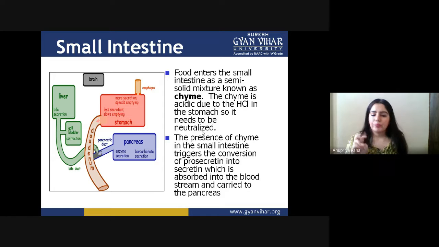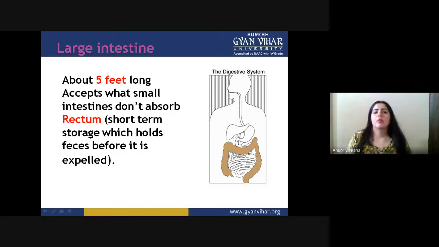So this secretin conversion helps the blood carry it to the pancreas.